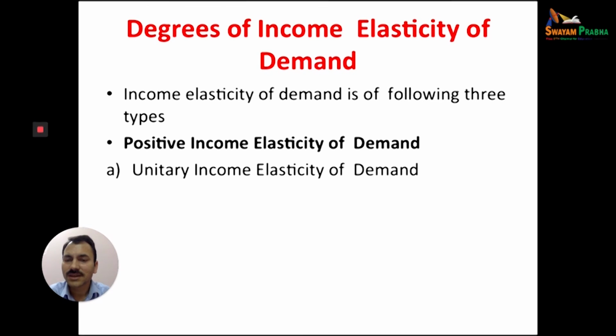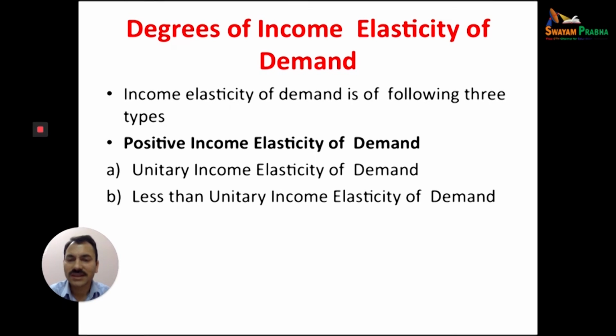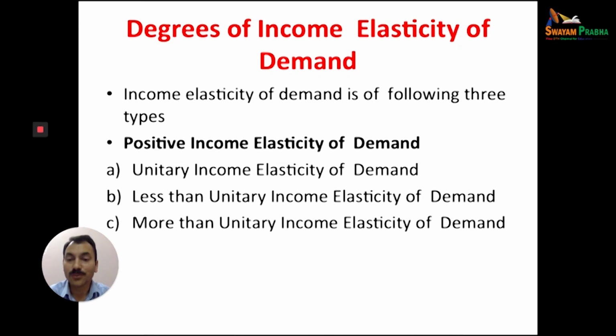But it can be unitary income elasticity of demand, which means equal percentage change. If there is a 5% change in income and a 5% change in quantity demanded, it is unitary. Less than unitary income elasticity of demand means more percentage change in income, but less change in quantity demanded. More than unitary income elasticity of demand means a small percentage change in income, but more change in quantity demanded. This is called more than unitary income elasticity of demand.